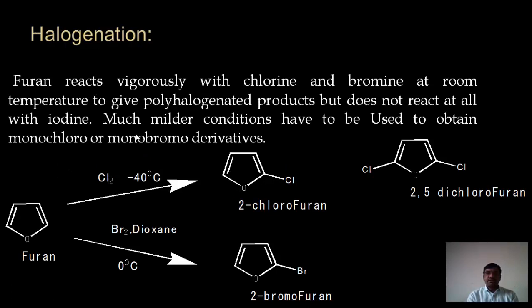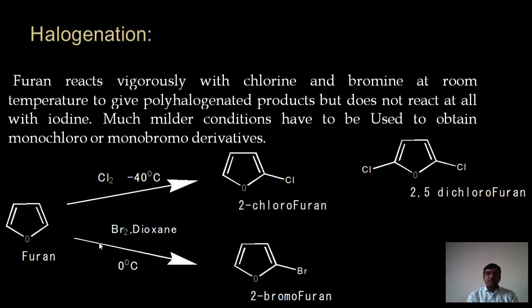Halogenation. Halogenation means the addition of a halogen atom. Furan reacts vigorously with chlorine and bromine at room temperature to give polyhalogenated products, but does not react at all with iodine. The first reaction is chlorination with the chlorine molecule at minus 40 degrees centigrade. It gives a mixture of 2-chlorofuran and 2,5-dichlorofuran.